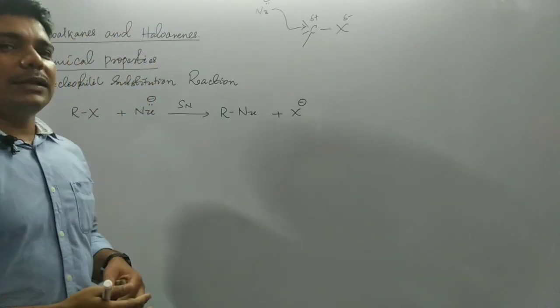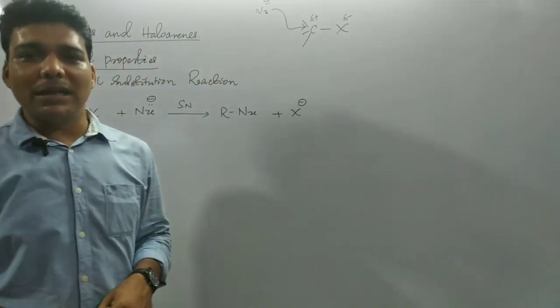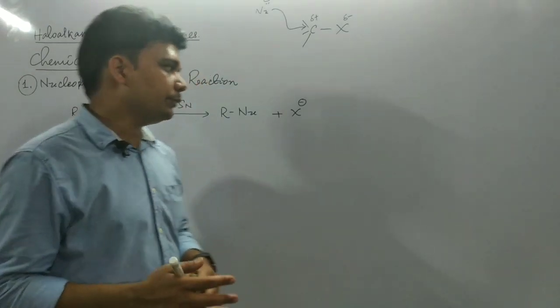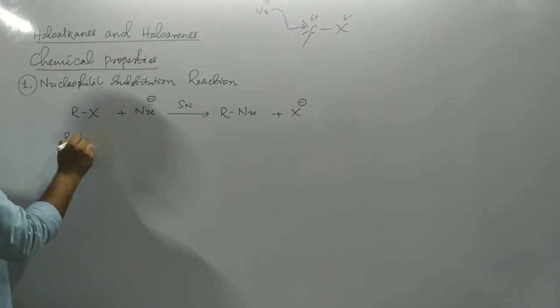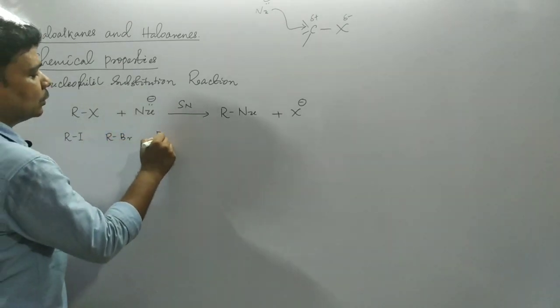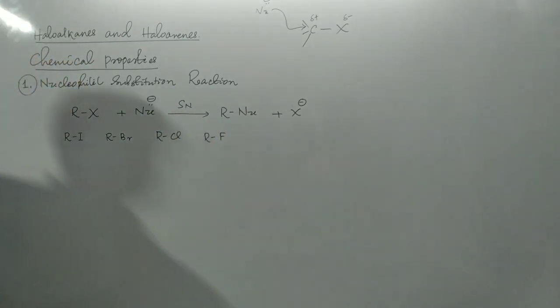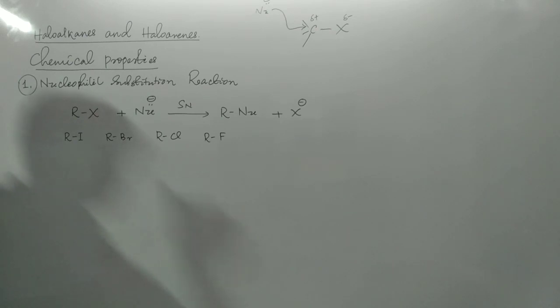If we compare the relative reactivity of various alkyl halides with the same alkyl group but a different halide ion, alkyl iodide, alkyl bromide, alkyl chloride, alkyl fluoride, all these are alkyl halides where the halogen atom differs.